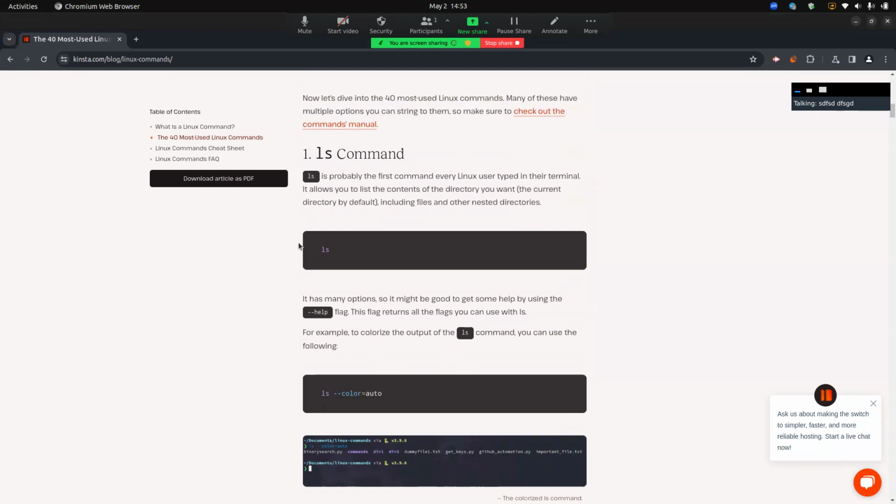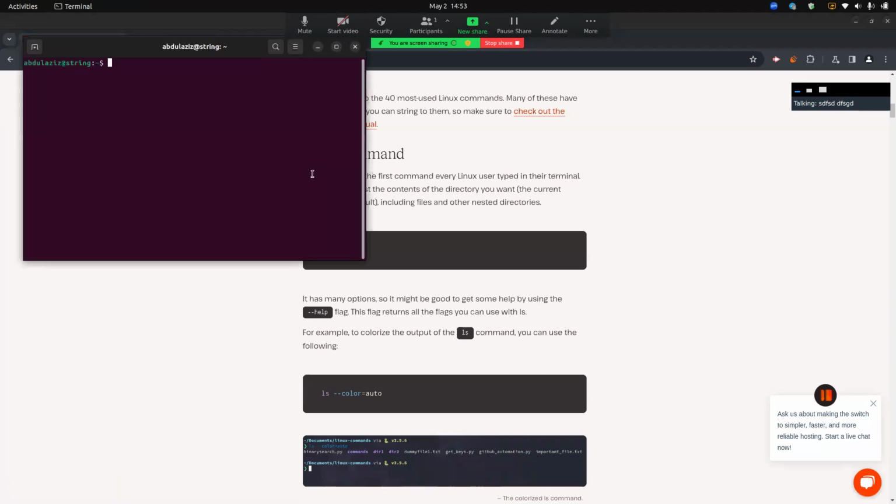I know a lot of Linux commands, but right now I am learning with you. So first of all, the most popular command is ls. ls is probably the first command every Linux user types in the terminal. It allows you to list the contents of the directory you want. And truth be told, I'm accustomed to typing ls when I open the terminal.